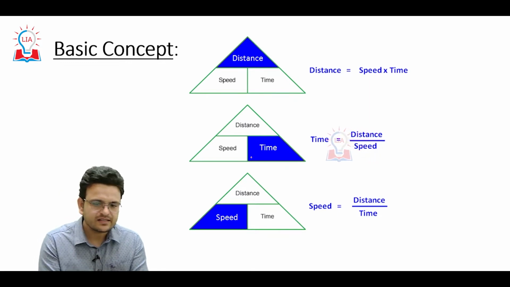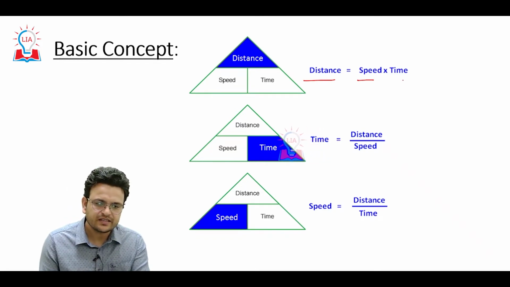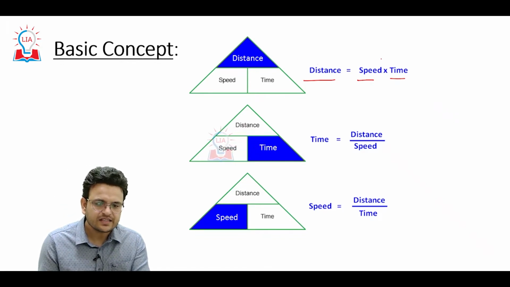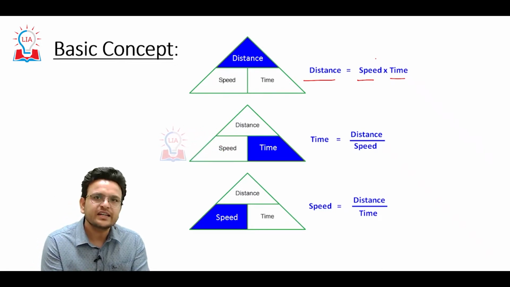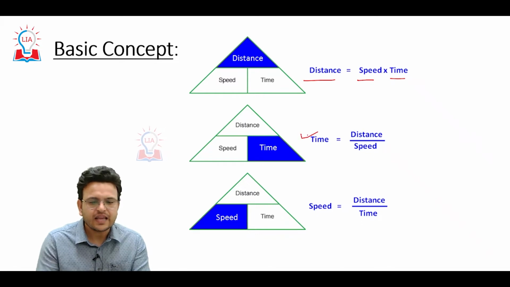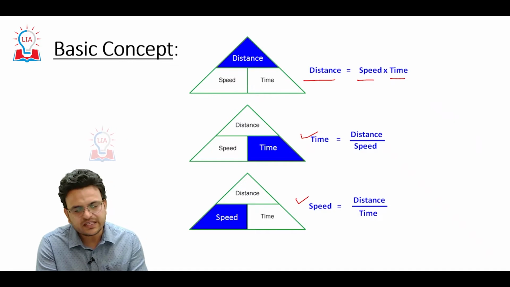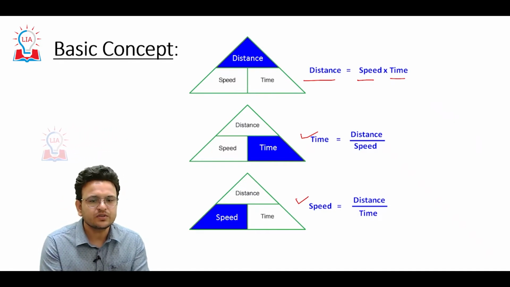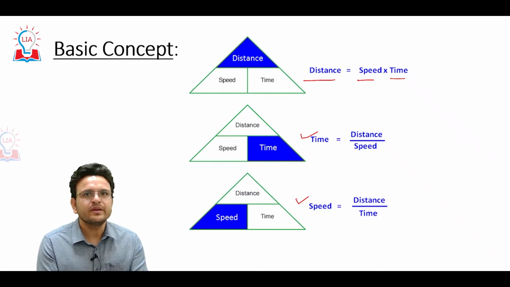In time and distance, there are three variables. You have distance, then speed, and then time. In your academics, you have already studied distance equal to speed into time. This is the one formula. We can rearrange this formula like that: time equal to distance upon speed, and speed equal to distance upon time. In any particular question, they will give you two variables, and one variable will be constant.